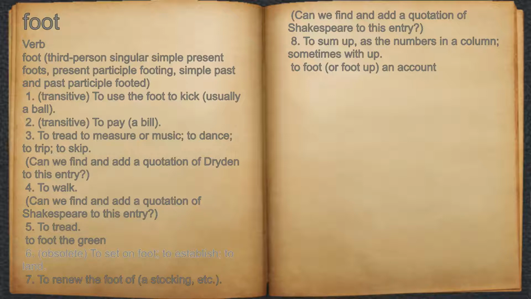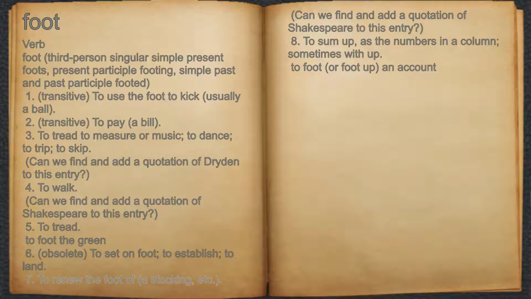6. Obsolete, to set on foot, to establish, to land. 7. To renew the foot of, a stocking, etc. For example, can we find and add a quotation of Shakespeare to this entry? 8. To sum up, as the numbers in a column, sometimes with up. For example, to foot, or foot up, an account.